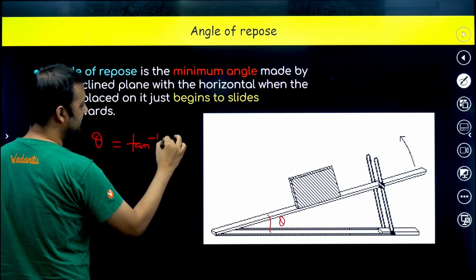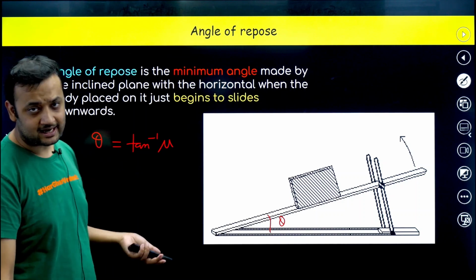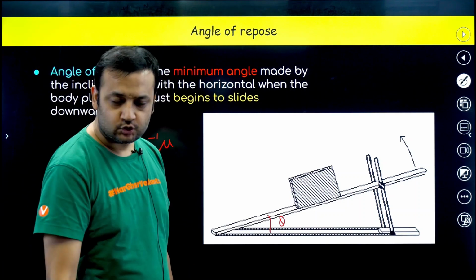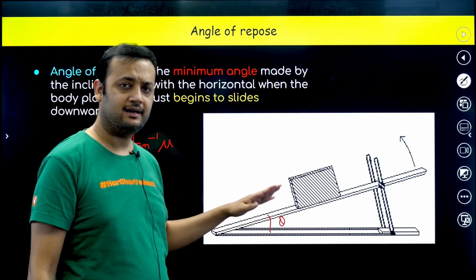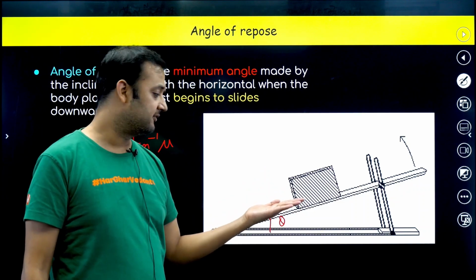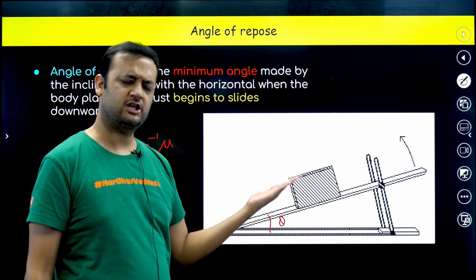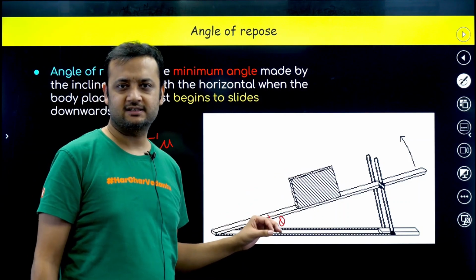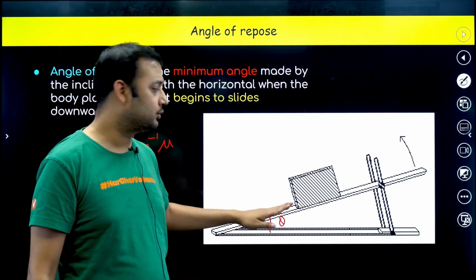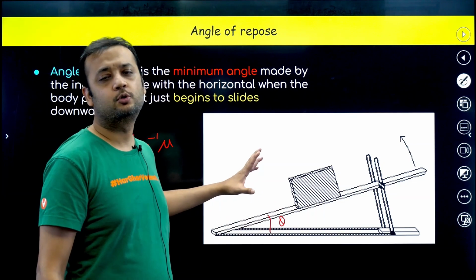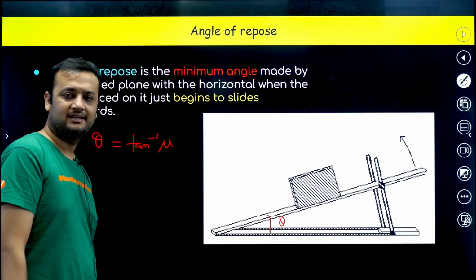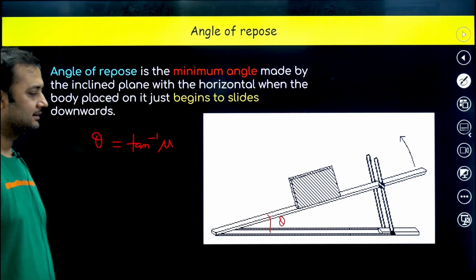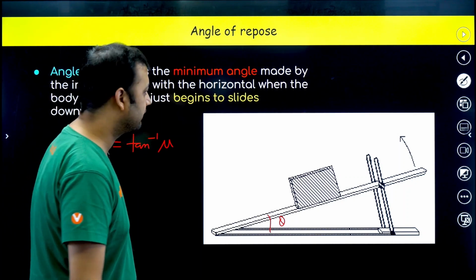Try to understand that at this angle sliding will not actually happen. It is the maximum angle at which sliding will not happen. If you increase theta slightly more than tan inverse mu, then sliding will happen. So that is the angle of repose.